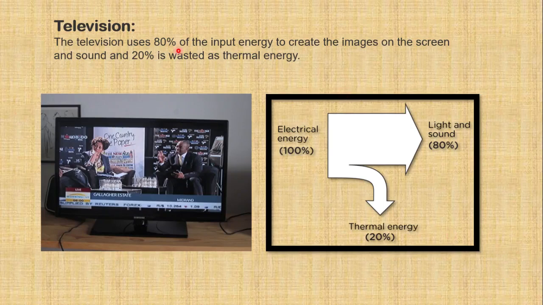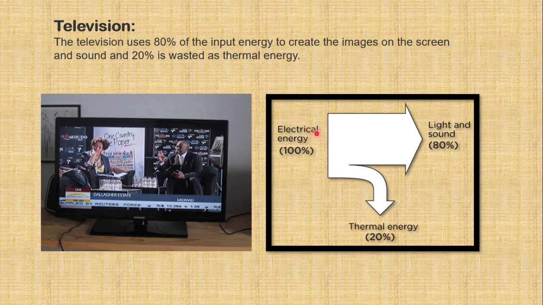Now we will draw the Sankey diagram according to the situation. Like in this case, the television uses 80% of the input energy to create the image on screen and sound, and 20% is wasted as thermal energy. Concentrate on this statement. Television converts 80% of input energy to create image and sound, and 20% is wasted. So how to draw the Sankey diagram?